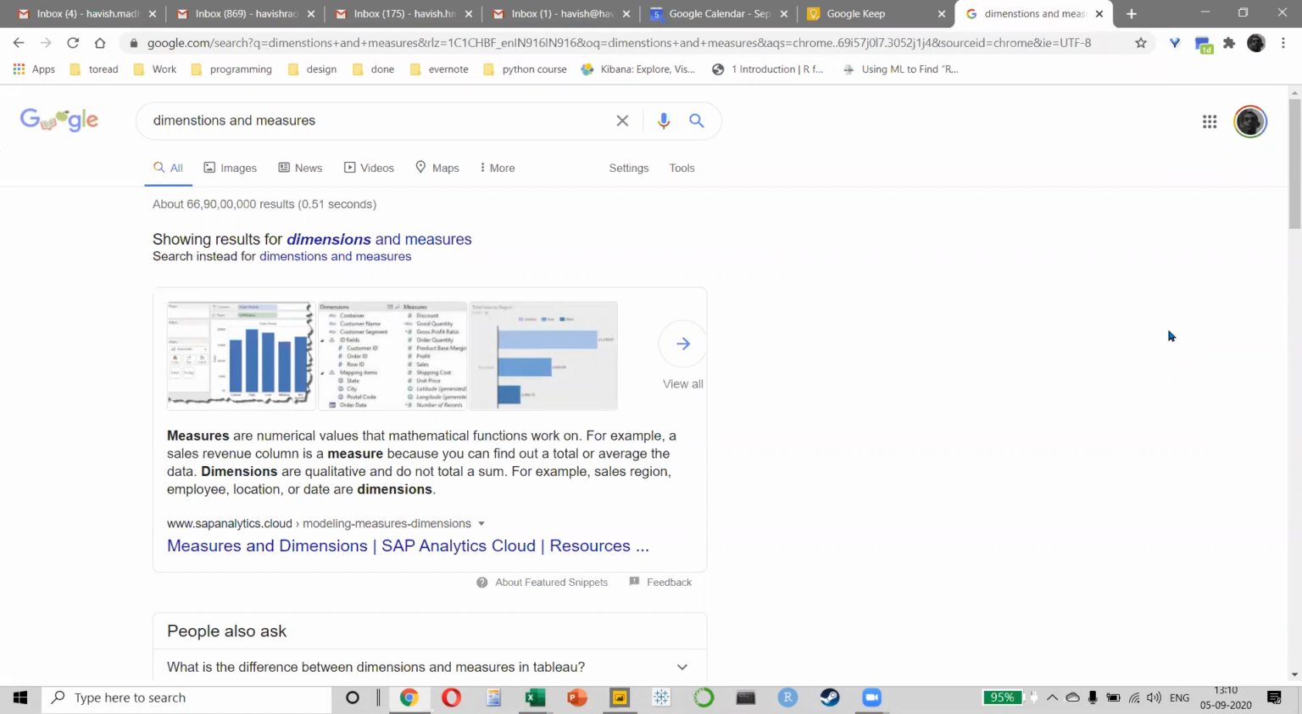For example, my region, my product ID, my employee name, the segment, the state, the city, the product category. What is a measure? A measure is a number. Sales, profit, discount, revenue, cost of goods sold, like that. Dimension is a categorical data, measure is a quantitative data. So if you notice, measures are numerical values on which we do mathematical functions, and dimensions are qualitative, which means anything which I just want to filter. Like I can't find the sum of segment, correct?